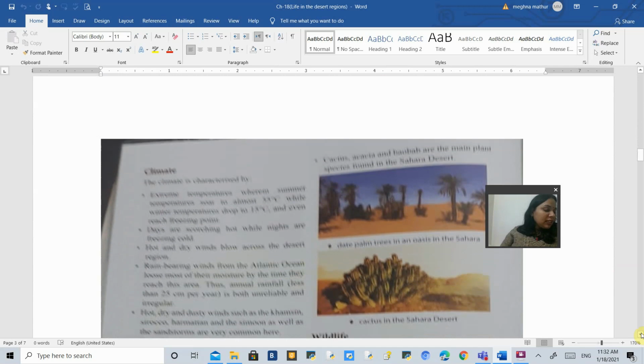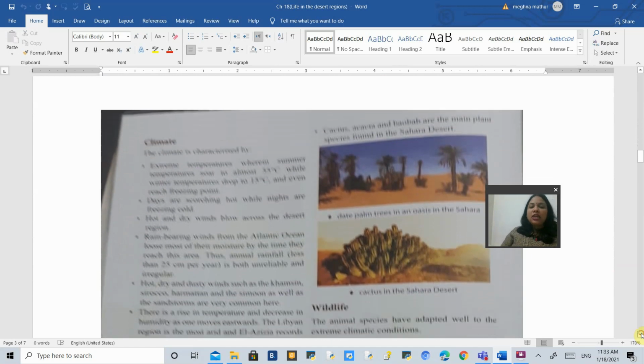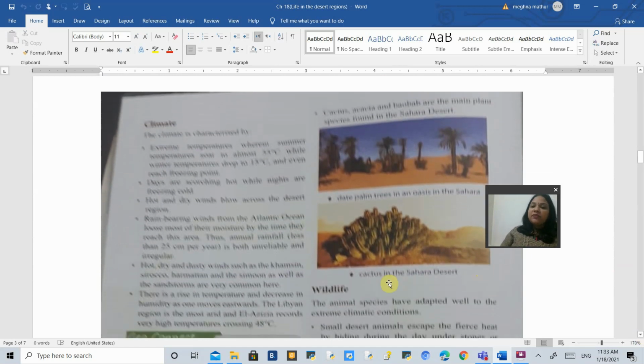Moving on after landscape, we are going to talk about the climate of the Sahara Desert. The climate is extreme: 55 degrees Celsius in summers and 15 degrees Celsius in the winters. And in the desert, you will always find a very scorching hot sun. Though it is near the Atlantic Ocean, with the North Atlantic and South Atlantic Ocean on the western side, because the winds have to travel so much towards this desert, this area receives very little rainfall. That is why it is a desert area.